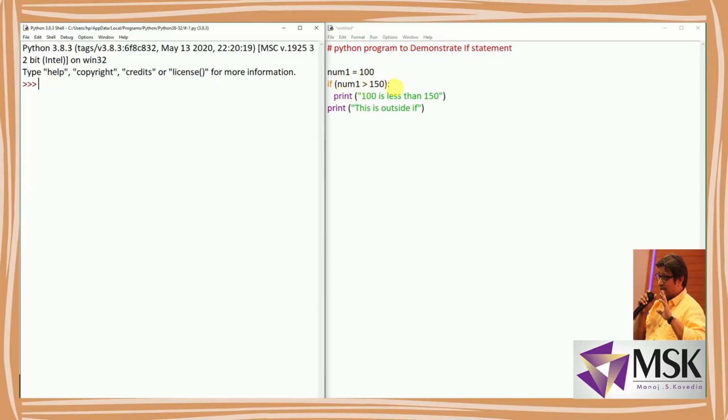Now we'll see the statement. See, this print is indented here. Fine, this indentation is a must. So what is it printing? "100 is less than 150."